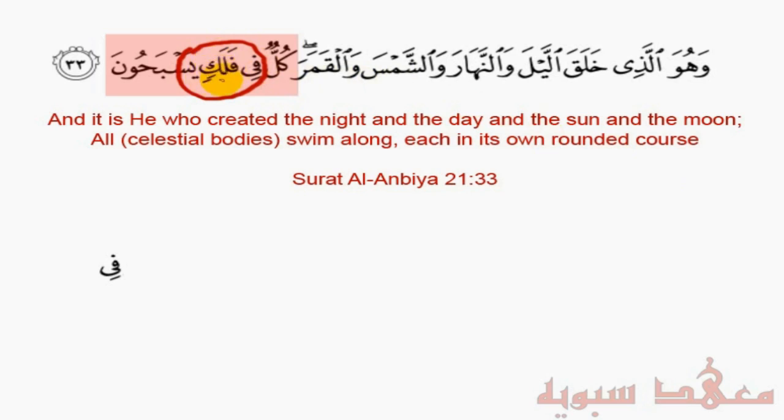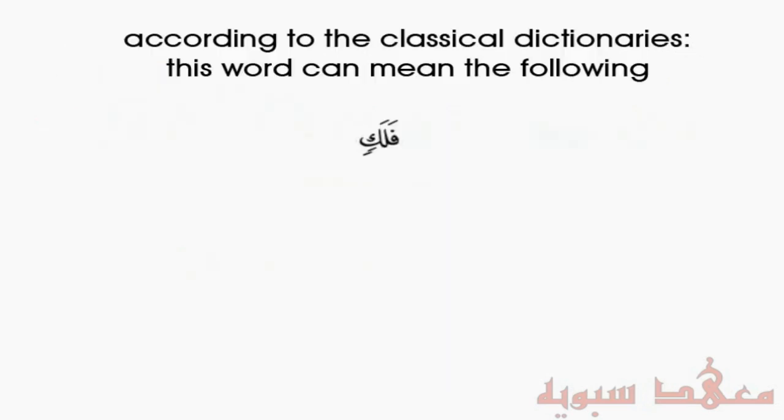Falak actually represents a place. So that means the fi has the meaning of in or on. Now, if the ism majroor was related to time, then the fi there will have the meaning of dharf zaman. So we have here fi falakin. Now let's get to what falakin means. Now I'm going to go through the classical dictionaries to understand what falak means.